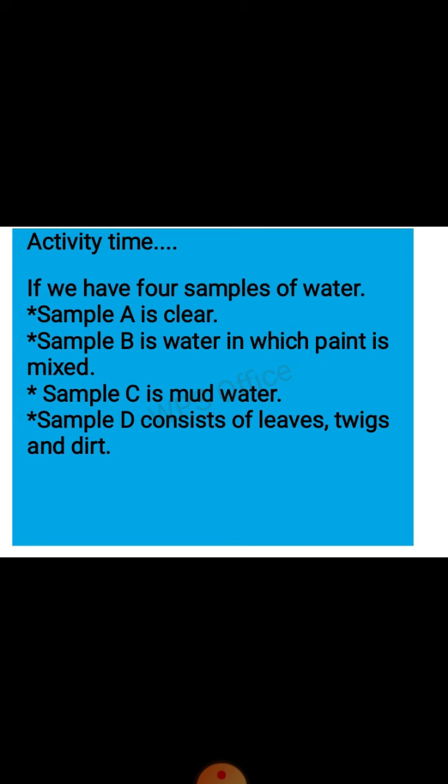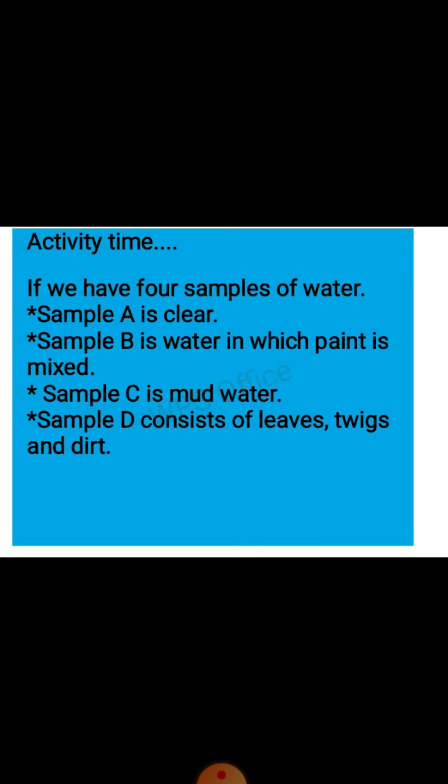Why is it so? So, we can drink the sample of clear water, sample A. Which sample is clear? Sample A is of clear water. So, we can drink the sample of clear water if it does not contain germs, because the other samples are dirty. Sample B having paint, sample C is muddy water, and sample D consists of leaves, twigs and dirt.